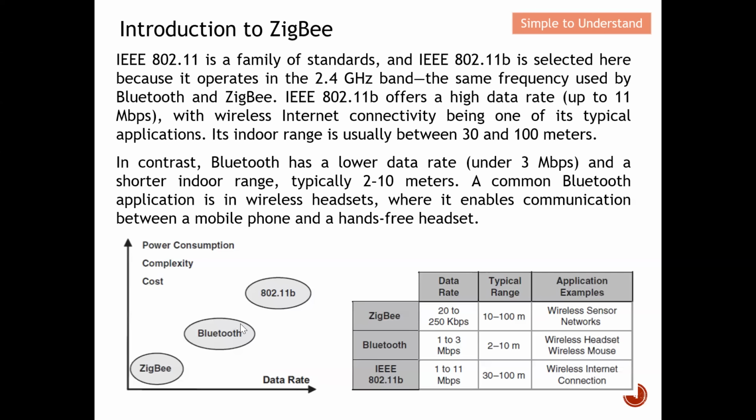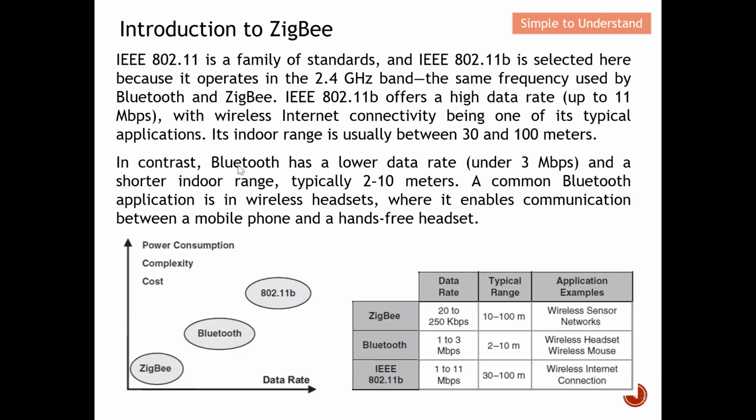Okay, so basically this is the feature of the 802.11b, as you can see from here. The data rate can be up to 11 megabits per second, with wireless internet connectivity being one of its typical applications. The indoor range basically ranges from 30 and can be up to 100 meters. You can see that their range is quite far as compared to the other two, up to 100 meters. But I think for 802.11b, the range cannot be up to 100 meters. Typically, it's about maybe 50 meters.